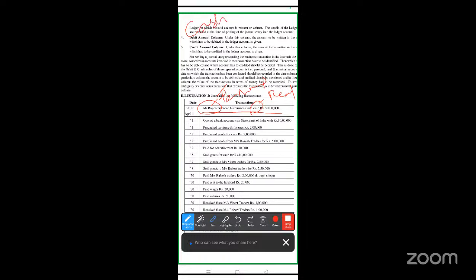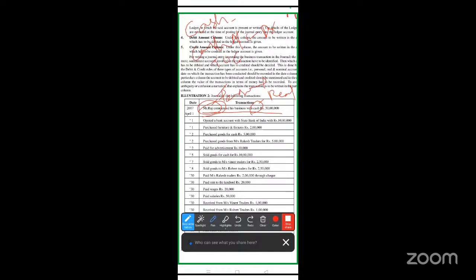So I will debit the cash. This is called debiting the cash. Cash account, debit. Who is giving? Raj is giving. I cannot write Raj's name. Instead, whenever you are starting a business and bringing some cash into the business, that is called capital.